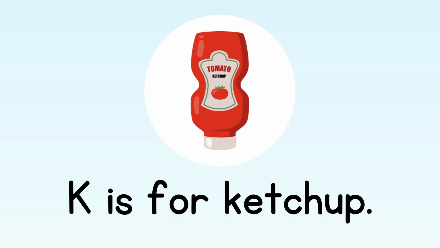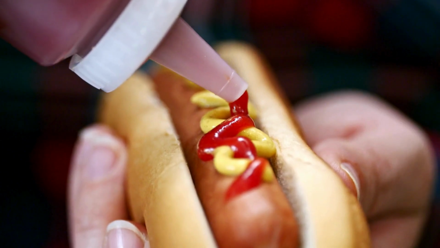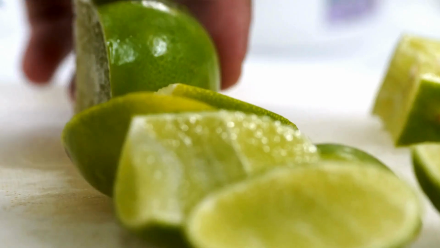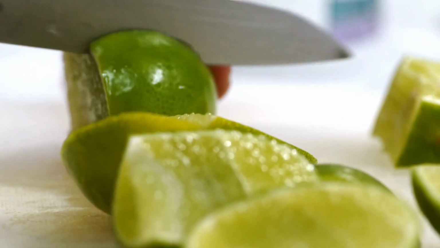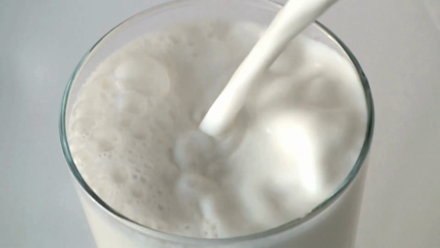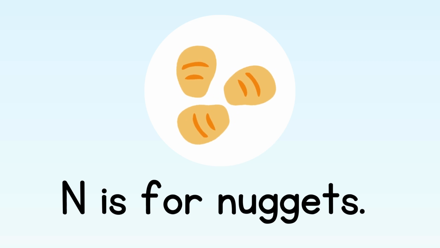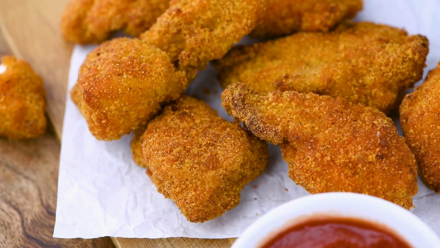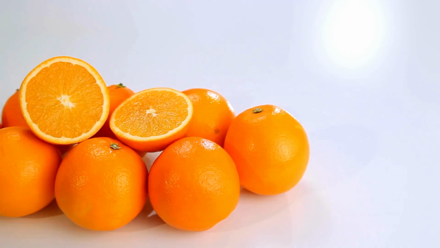Jelly. K is for ketchup. Ketchup. L is for lime. Lime. M is for milk. Milk. N is for nuggets. Nuggets. O is for orange.